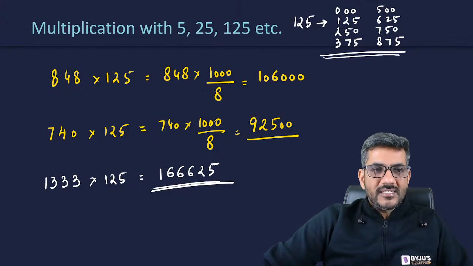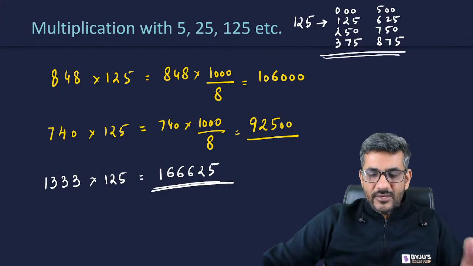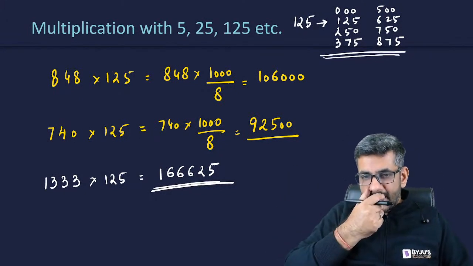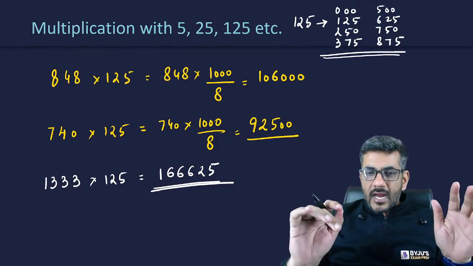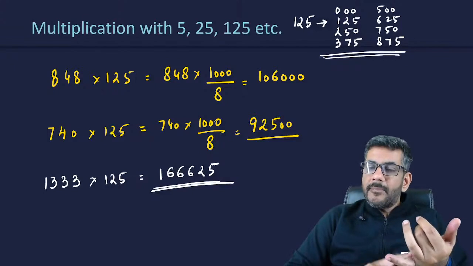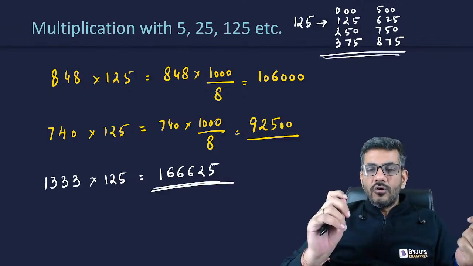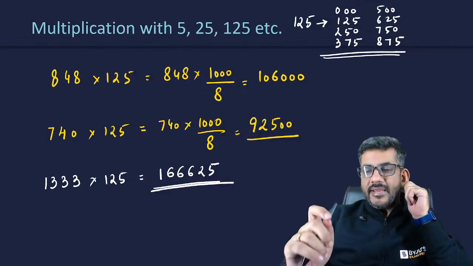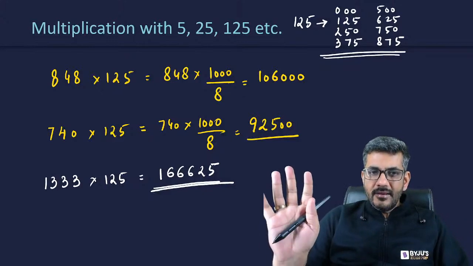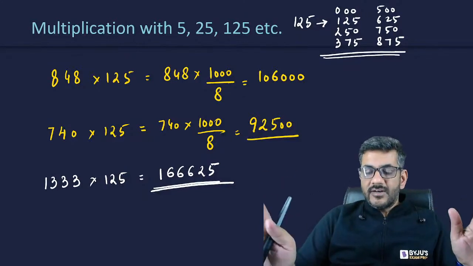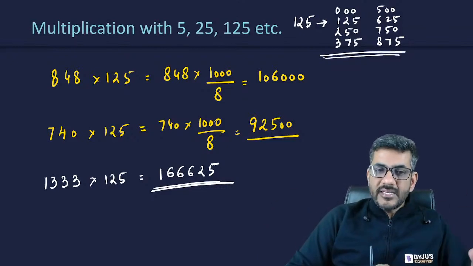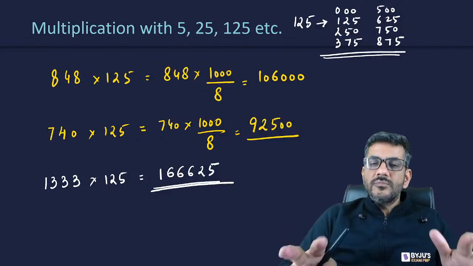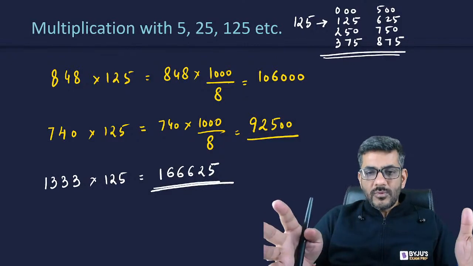So if this part is clear, can I move ahead to our next part? Can you please tell me, guys, through the chat box? Is this clearly understood to all of you? That how do we multiply with any power of 5 and how do we actually make them pretty easy, right? Multiplying with 5, 25, 125, etc. How can they be made easy? How the multiplication can be made easy? This is going to be useful for us while doing upcoming questions as well.